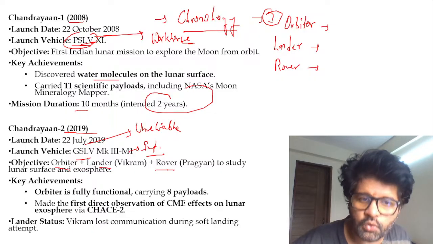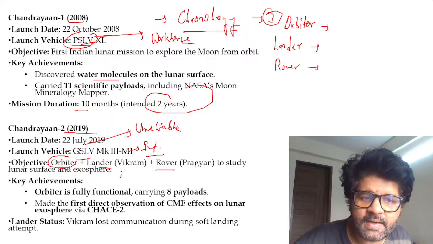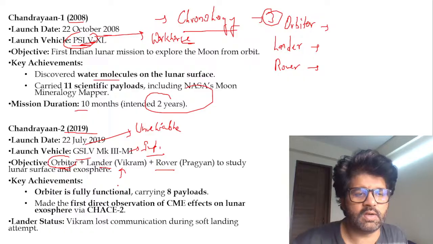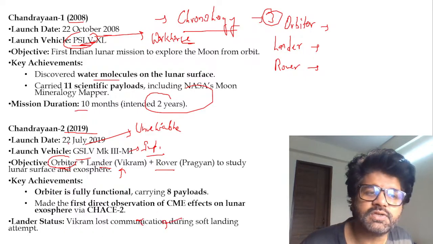Orbiter, lander, rover. Now you will understand. Orbiter, which is orbiting the moon. Lander, which has landed on the moon but is static. Vikram, it was not able to land. That was the problem. Vikram lost communication during the soft landing attempt in Chandrayaan 2.